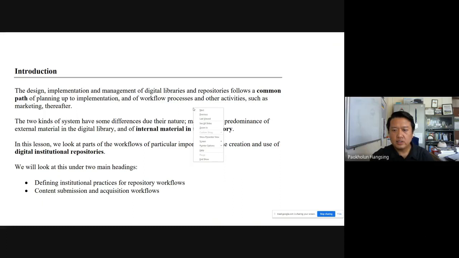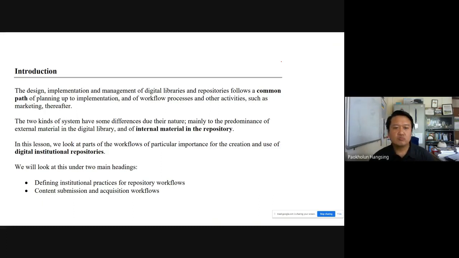Now, the only departure comes in when you are dealing with the materials, the content. That is where digital library is slightly different from institutional repository, in terms of the content or the materials that we are going to upload, put in the repositories.